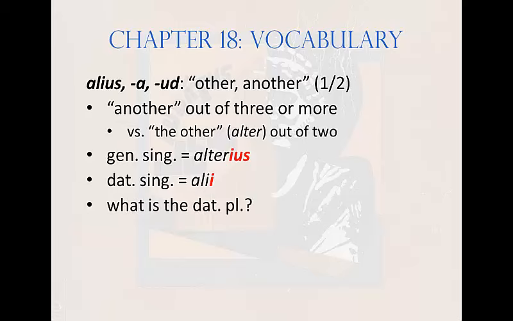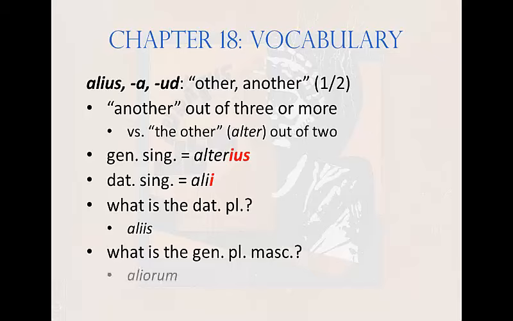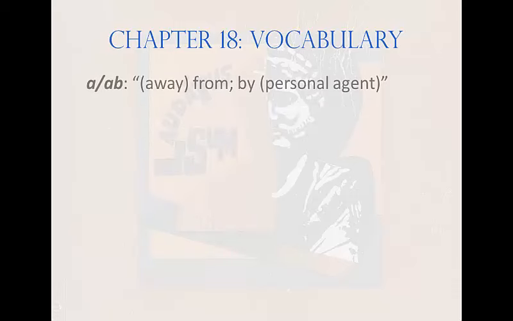What would be the dative plural of this word? That's right, aliis, two i's. And what would be the genitive plural, masculine? If it's not third declension, none of the i stem irregularities come into play, so this must be regular second declension, meaning the correct answer is aliorum. The next word is a or ab.